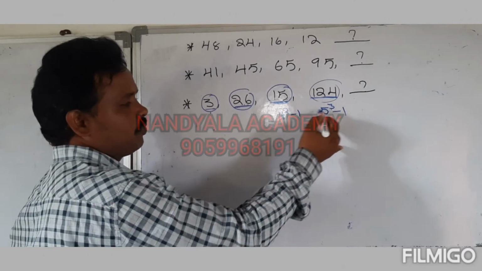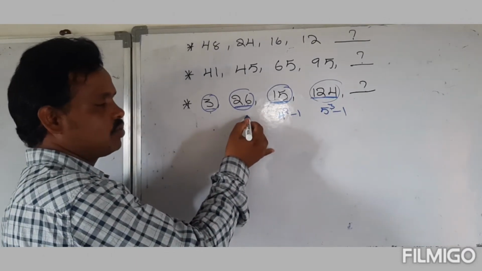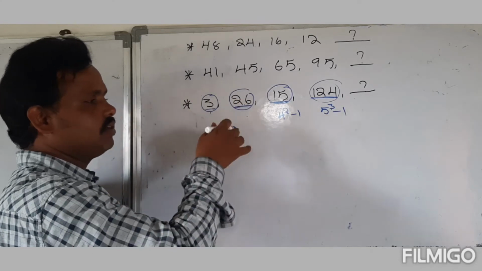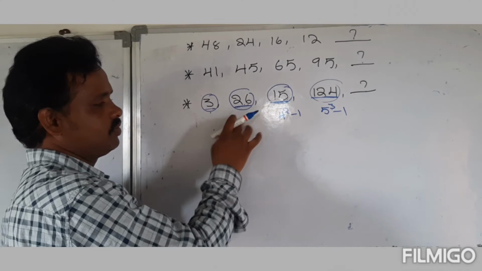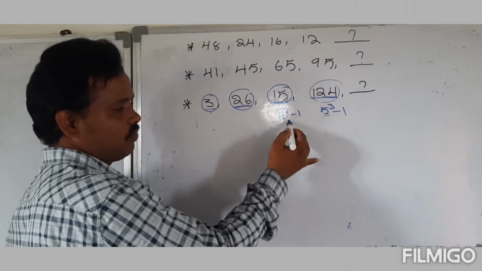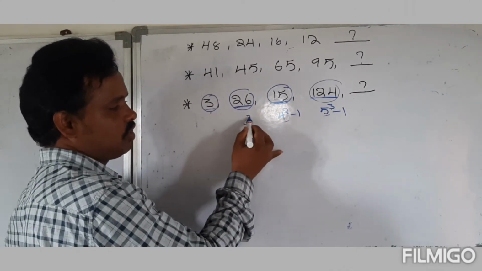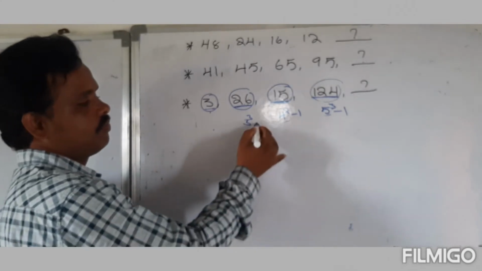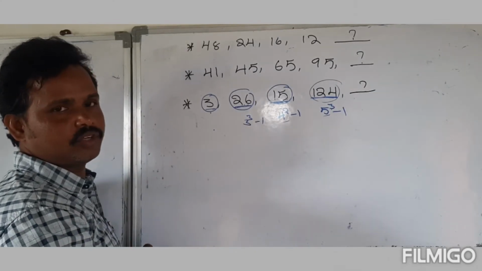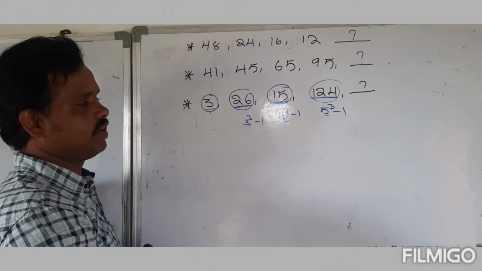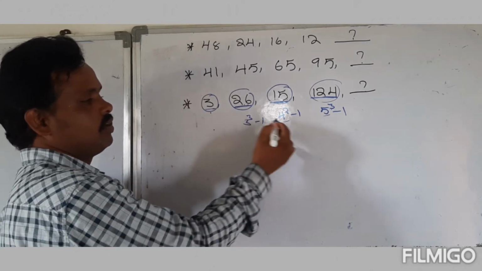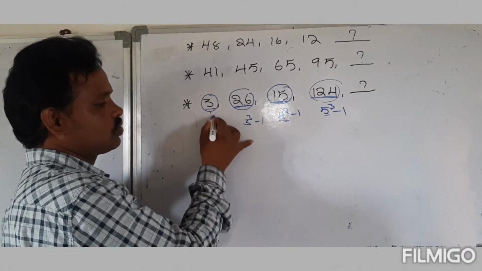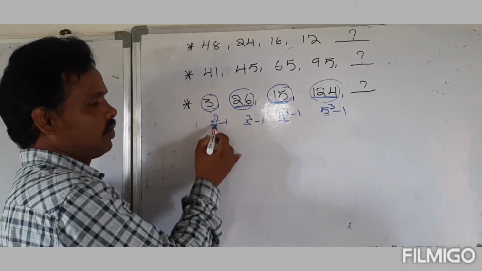If here is cube, here is square, it means here either the power of 1, if not cube, we have to follow. That's why, just observe here. 5, 4, next 3 cube, 27 minus 1. 3 cube, 27 minus 1, 26. It means what about it? Here it is square, then here should be square. 2 square minus 1. Hello guys.